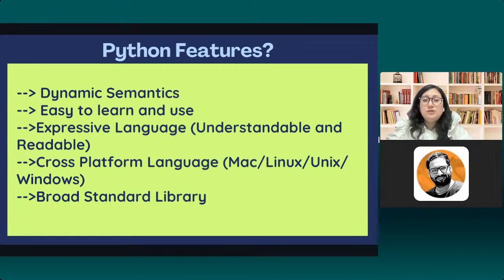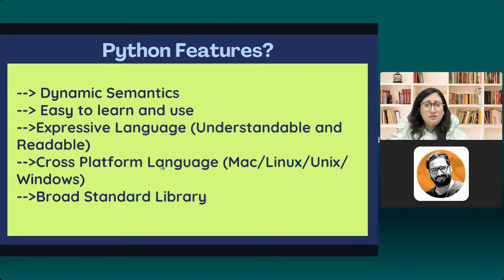If I'm going to put True, it is going to understand it's the Boolean data type. So all the data types you will learn, but right now I'm just telling you that it is going to automatically understand, and that's a part of dynamic semantics. If you would put just 5, it's the integer data type. So that's pretty easy to understand.